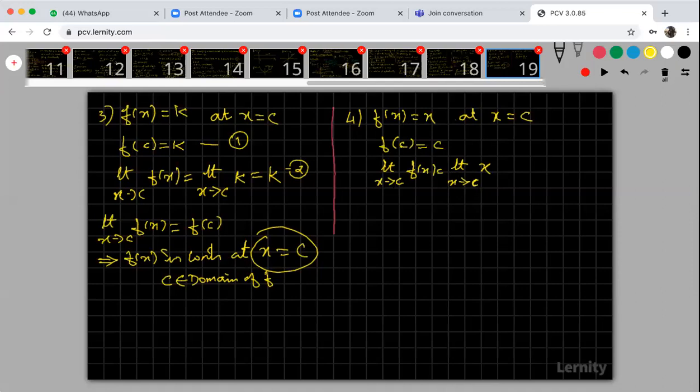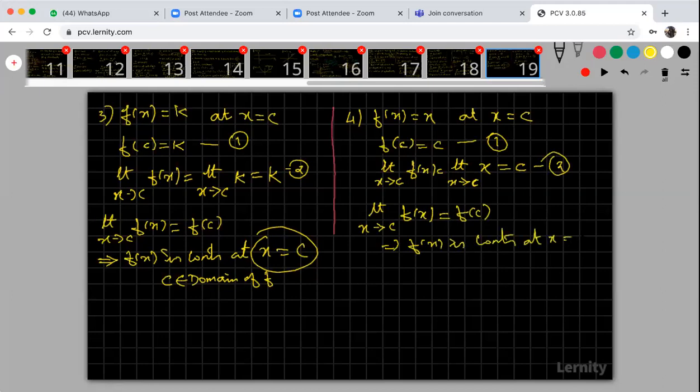So limit x tends to c, my f of x is x. Now substitute x as c. So therefore, I am getting c only. So my value of the function is also c at the point x is equal to c, and the limit of the function as x tends to c is also c. So from 1 and 2, these two are equal. Limit x tends to c f of x equals f of c. Both are equal, which implies f of x is continuous at x is equal to c.